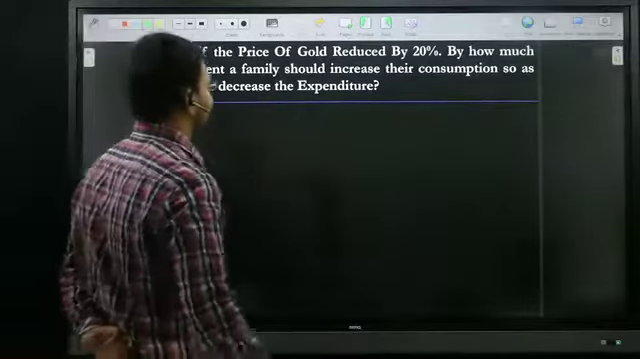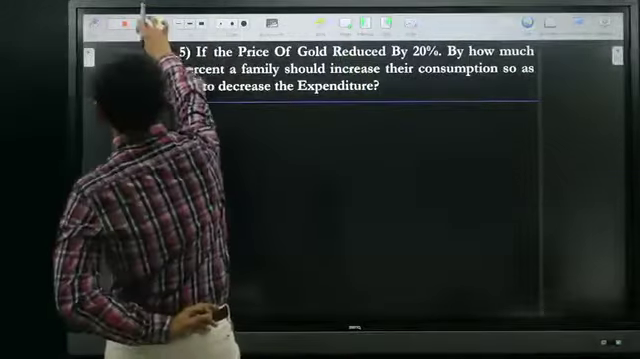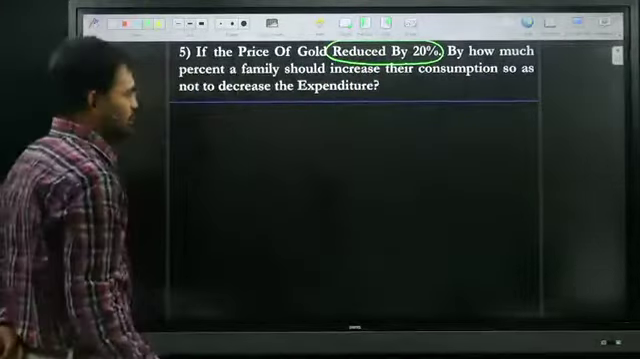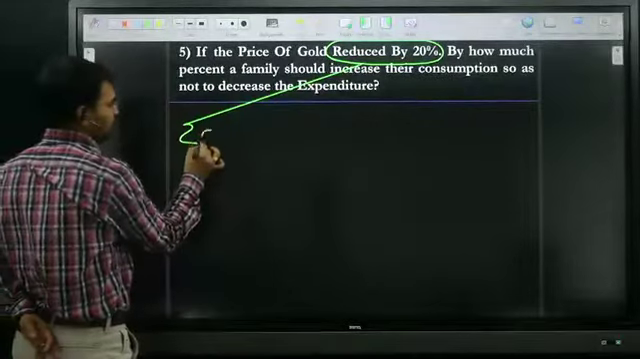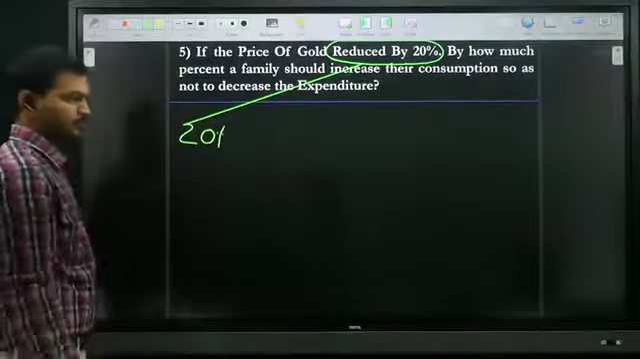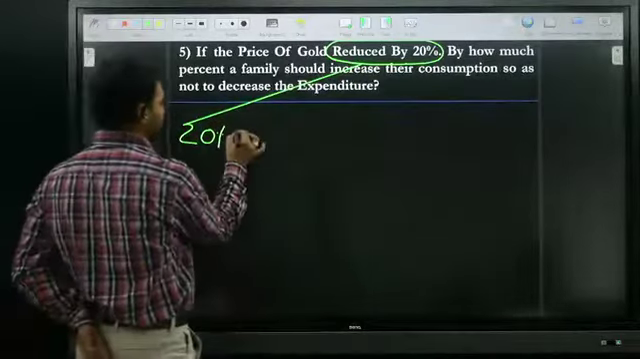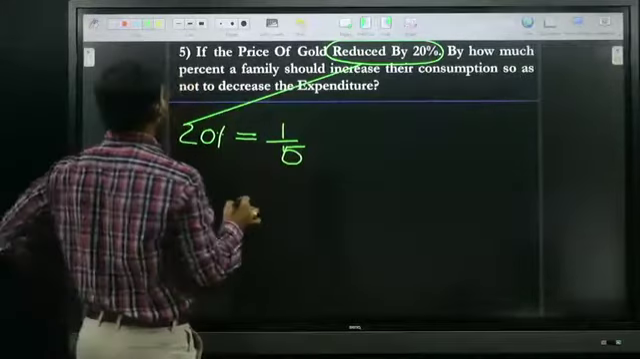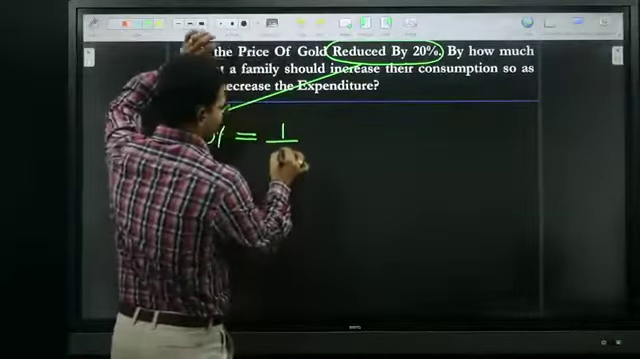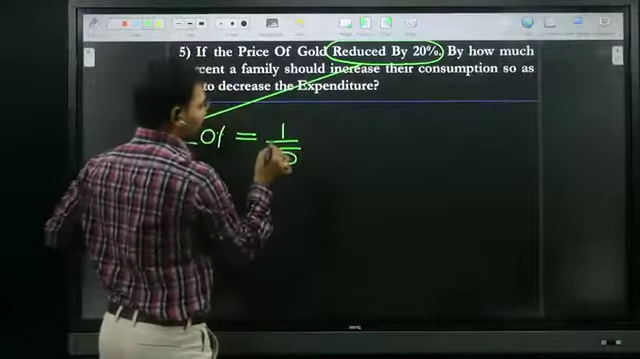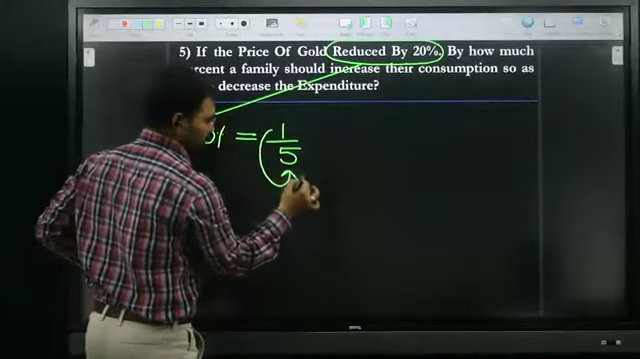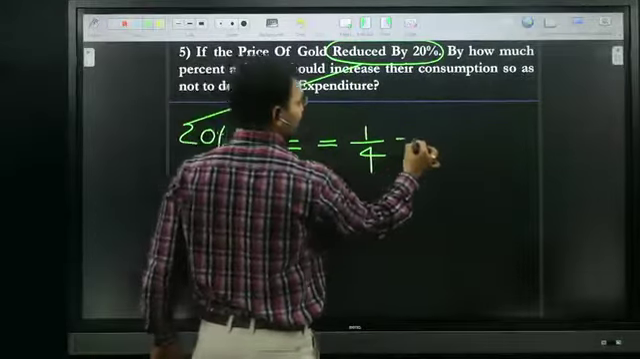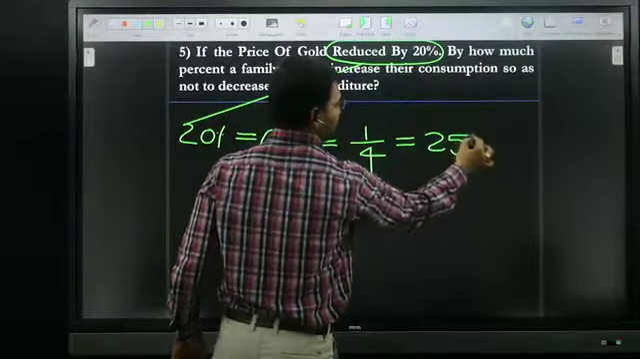Here, see the statement: reduced by what? Reduced by 20 percentage. 20% is nothing but how much fraction? 1 by 5. Reduce is nothing but decrease, minus, so 1 by 4. 1 by 4 is nothing but 25%.